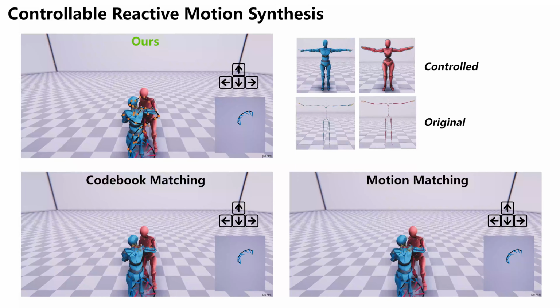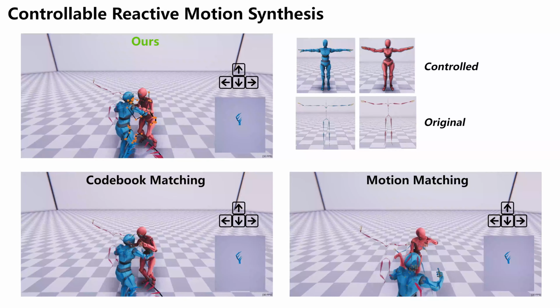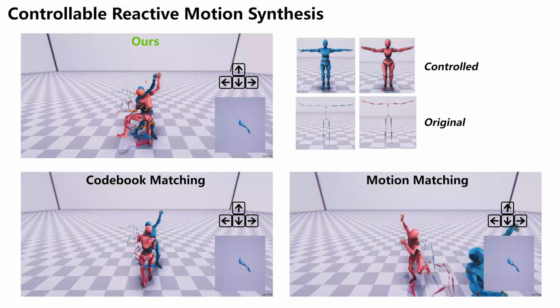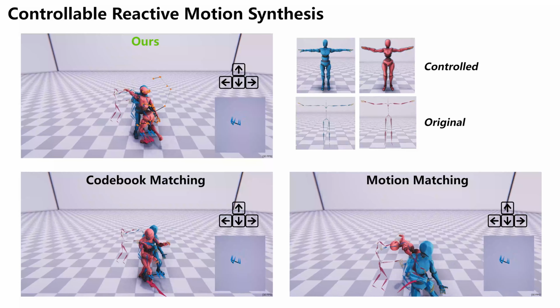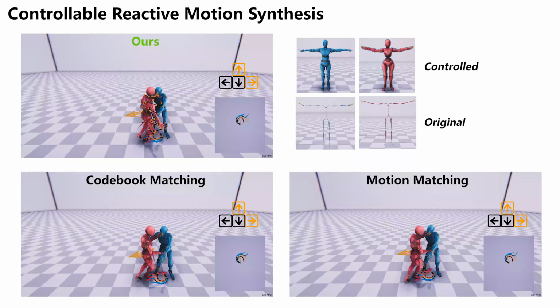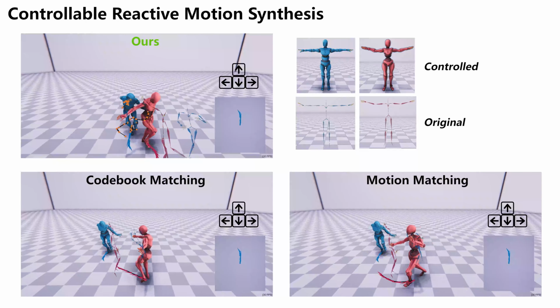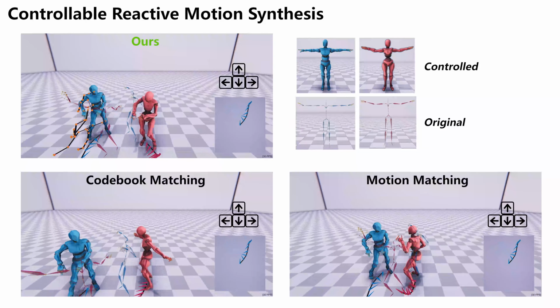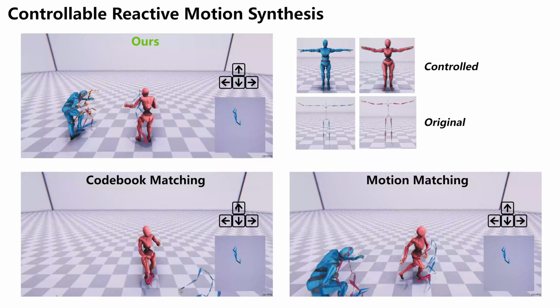To demonstrate controllability, we allow the users to control the root trajectories of the input character and search for poses within the database, such that we can deviate the character's movement from the original path. Our system remains robust, while codebook matching and motion matching produce unnatural or unresponsive motions.